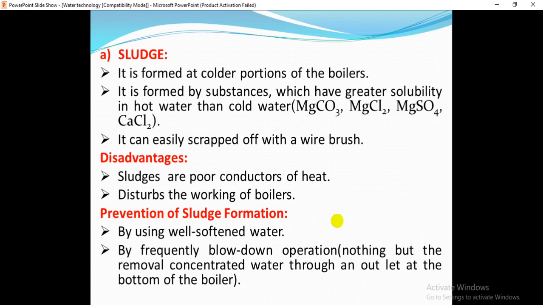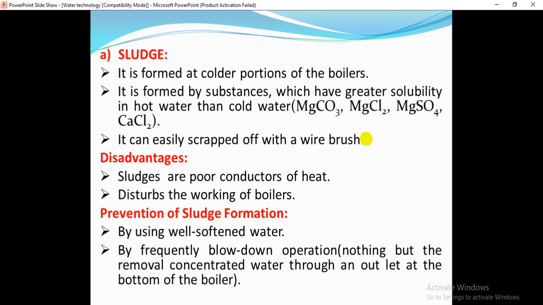And what is the sludge? It is formed at the colder portions of the boilers. It is formed by substances which have greater solubility in hot water than cold water, that is magnesium carbonate, magnesium chloride, magnesium sulfate, and calcium chloride.